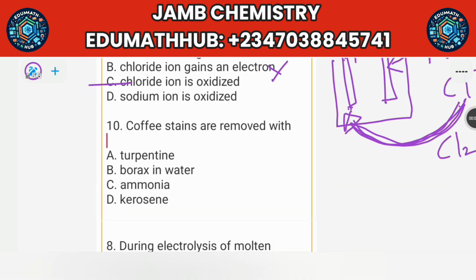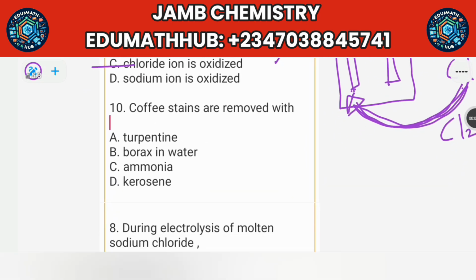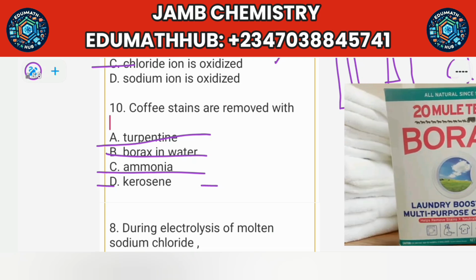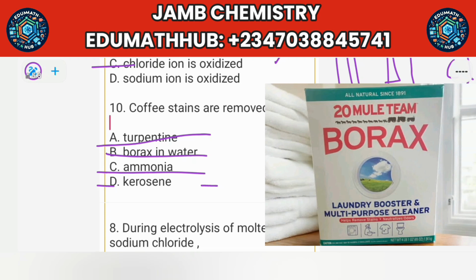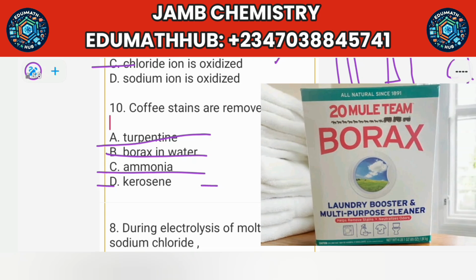Coffee stains are removed with dash. So you have turpentine, you have borax in water, you have ammonia, and you have kerosene. Borax is a natural mineral compound that has cleaning and bleaching properties, making it useful for removing stains. So the answer is borax in water. A product that is called borax bleaching agent. I'm going to show you the picture so you can see it is actually used for removing coffee stains in clothes, or very hard, difficult stains that are difficult to remove. Okay, so the answer is borax.